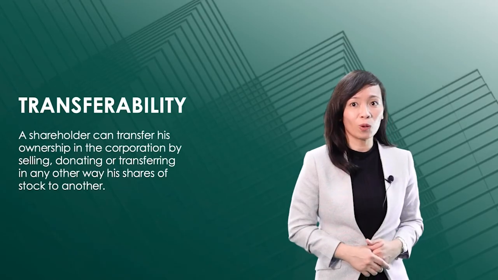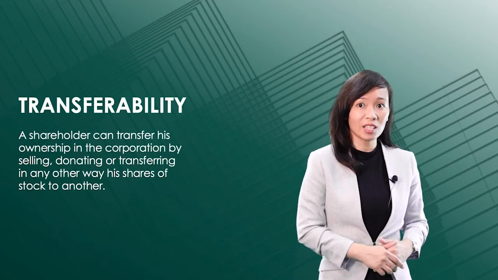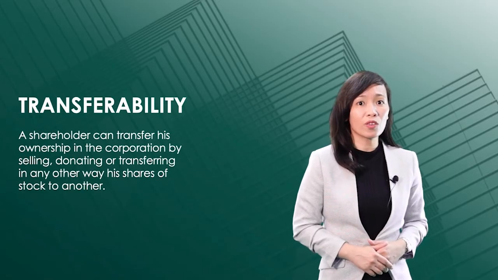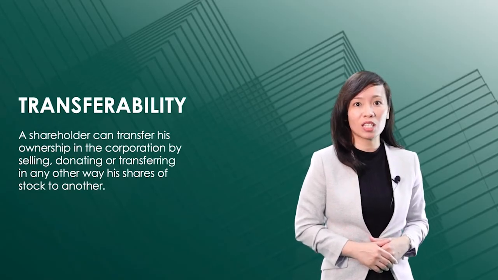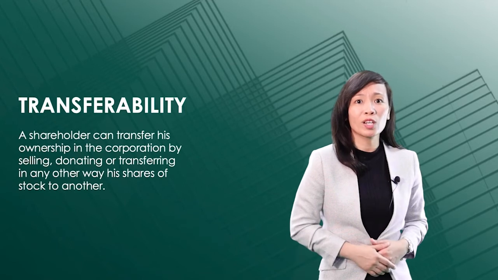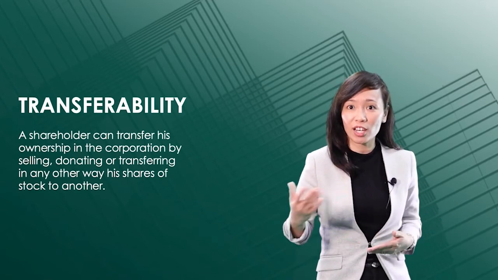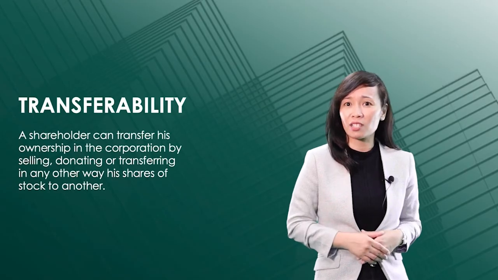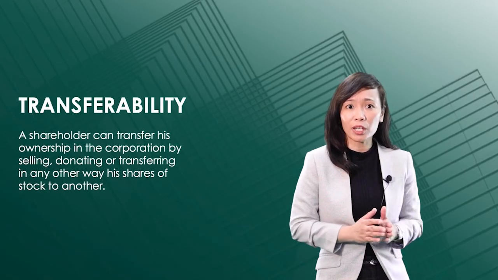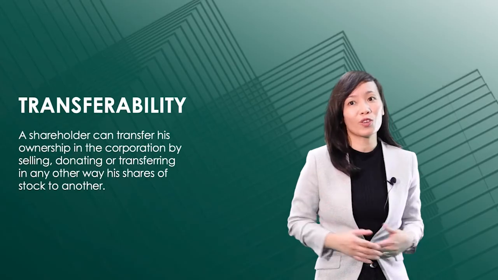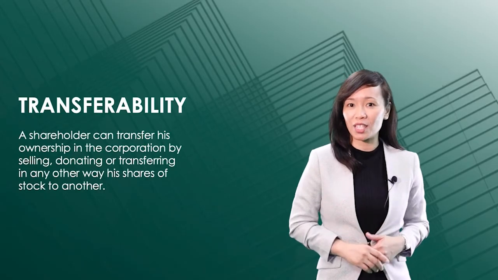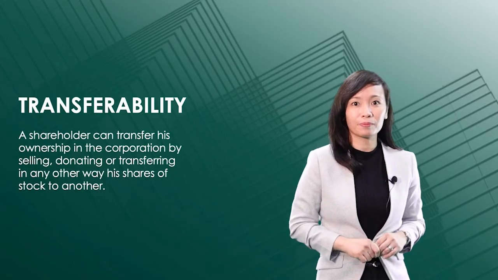Also, the shareholder does not need to get the consent of the corporation nor of the other shareholders for him to make the transfer. So, when a shareholder needs personal funds, it is easy for him to sell his shares of stock. In contrast, in a partnership, a partner has to get the approval of all the other partners before he can transfer his interest in the partnership.